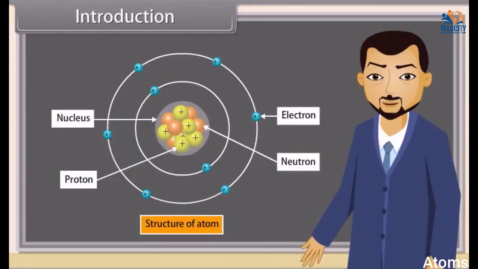Good question, Rakesh. As you know, all objects are made up of different materials like plastic, rubber, iron, etc. They have different arrangements and types of molecules. And a molecule is a group of two or more atoms. So the fundamental unit is the atom. So students, let us discuss more about the atoms.